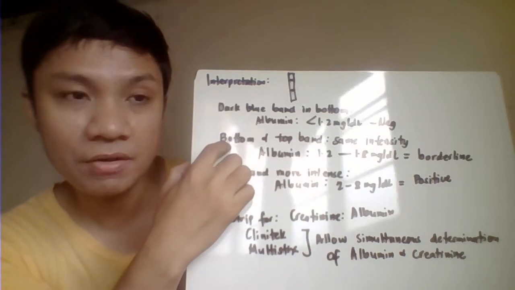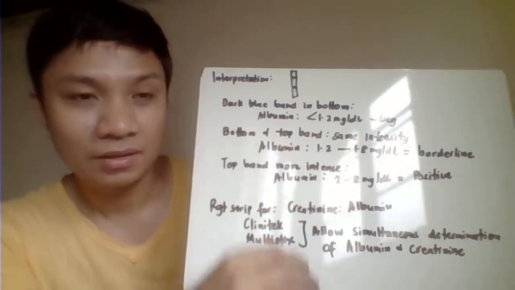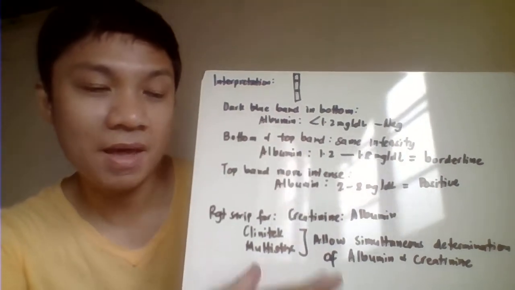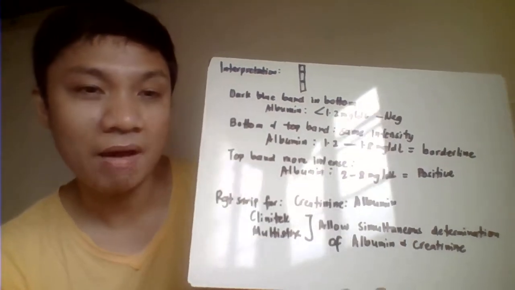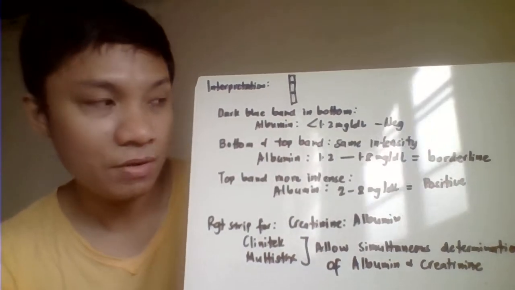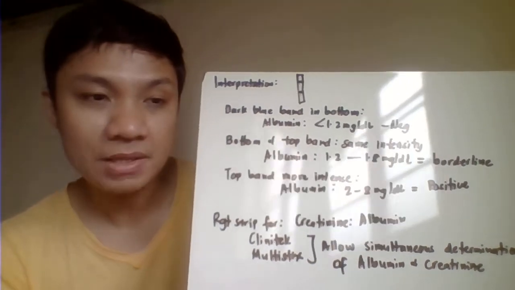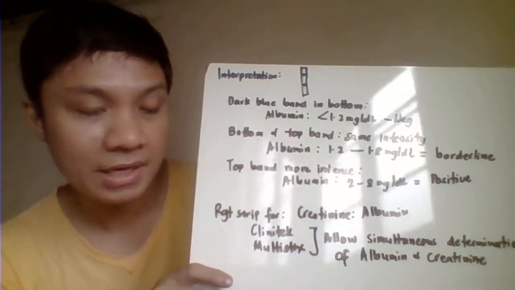On the other hand, if what you have here is two bands, I mean, both your bottom and your upper blue bands have equal intensity of blue color, that will signify an albumin concentration between 1.2 to 1.8 mg per dL, that will signify a borderline result.